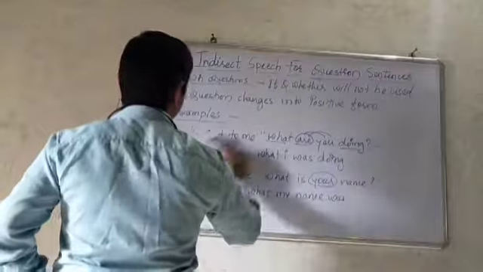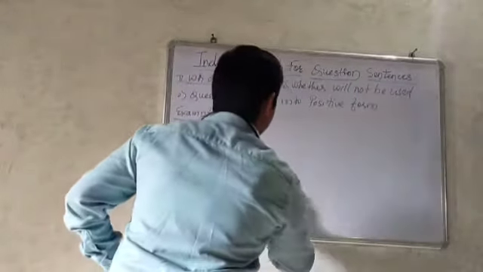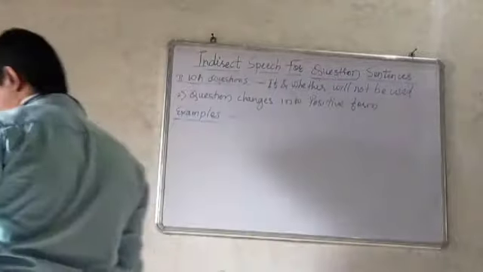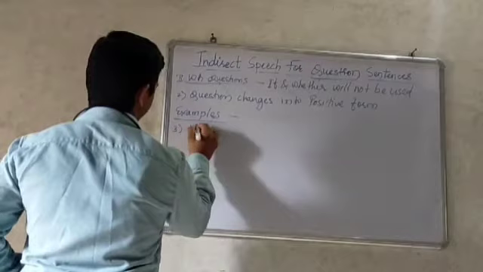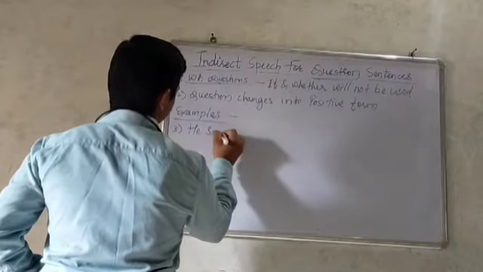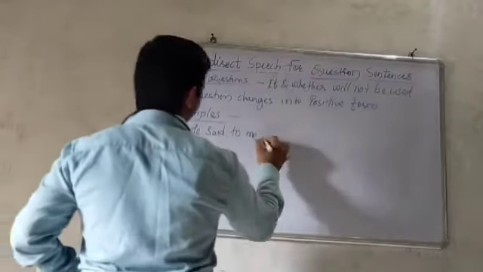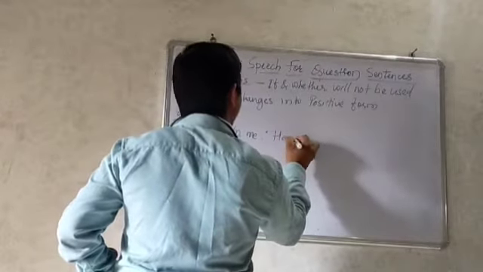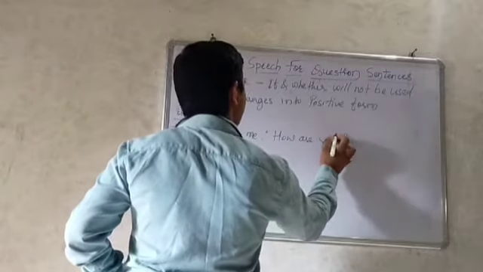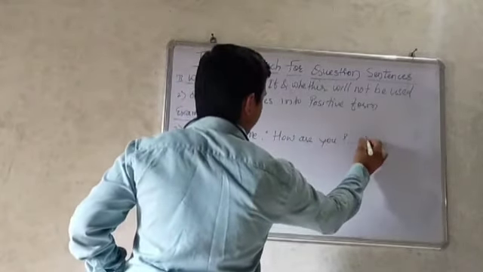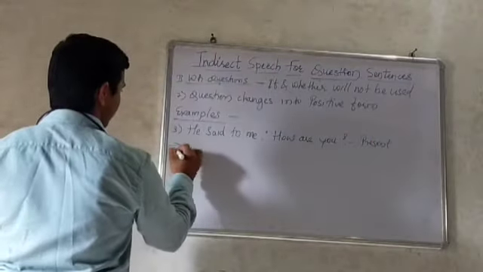So next example. Simple present. He asked me.